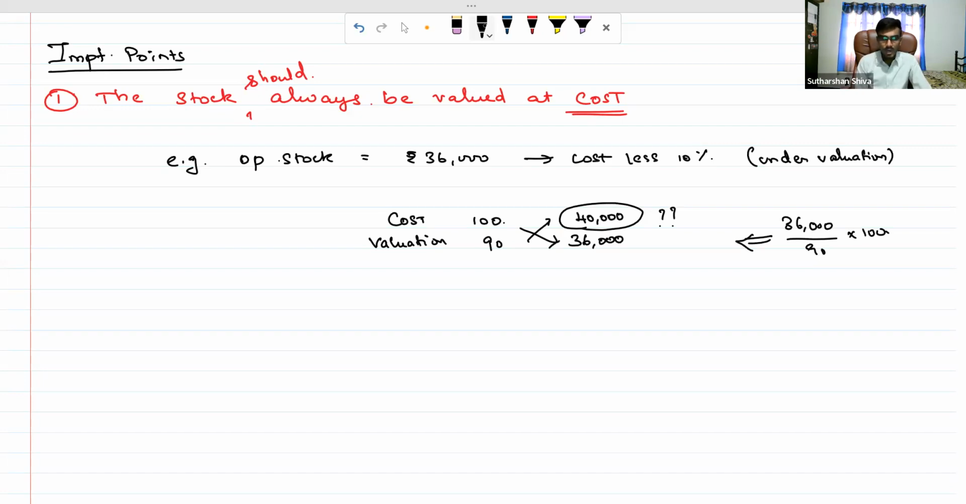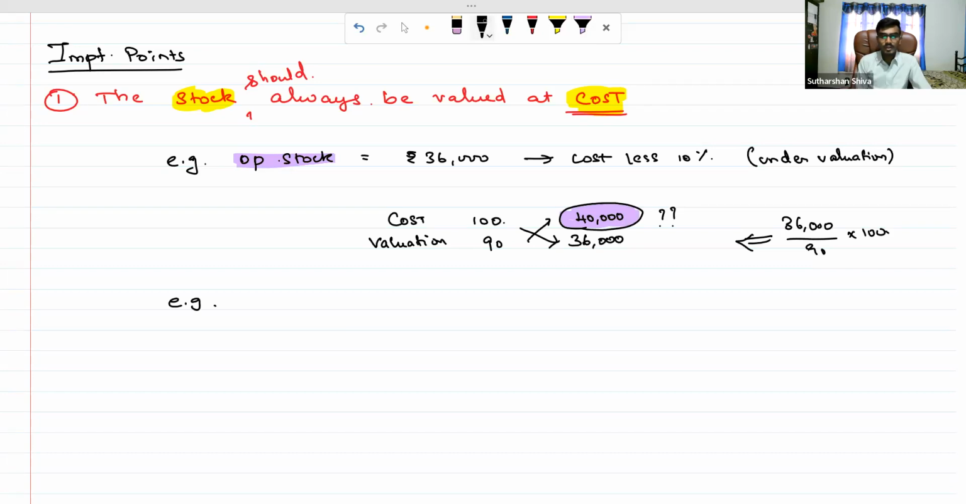So what is my opening stock value? Opening stock always should be valued at what price? Stock should always be valued at cost. In that case, my opening stock is going to be 40,000. Okay, next, same type.